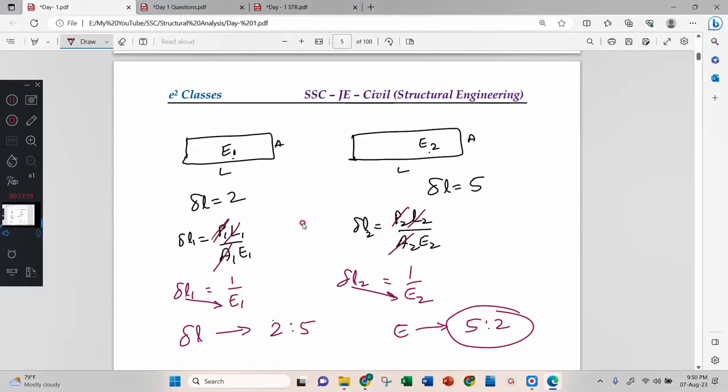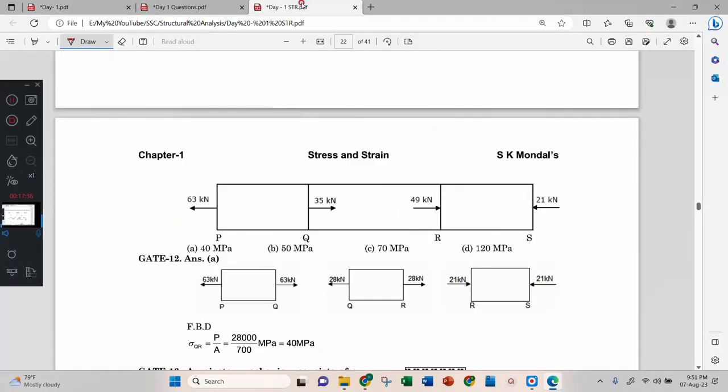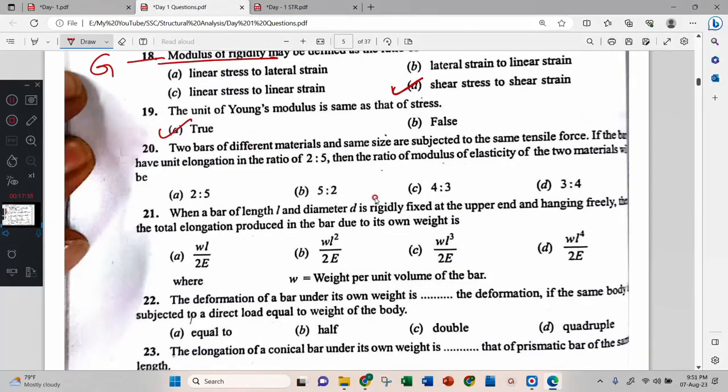Now we have cancelled this one and this one, this one and this one, because sizes and forces are same. Right? Then what remains for us is delta L and E. They are inversely proportional. So 2 is to 5 inversely is 5 is to 2. Okay. Therefore 5 is to 2 is the correct answer.